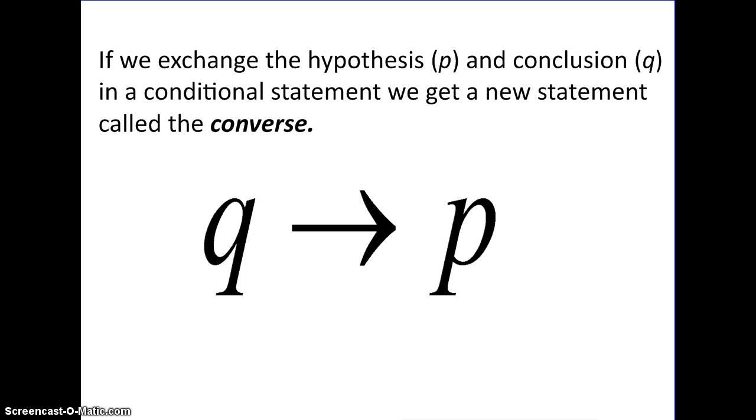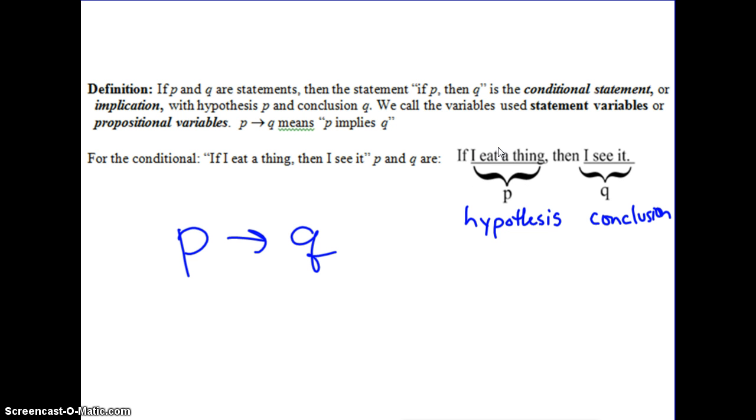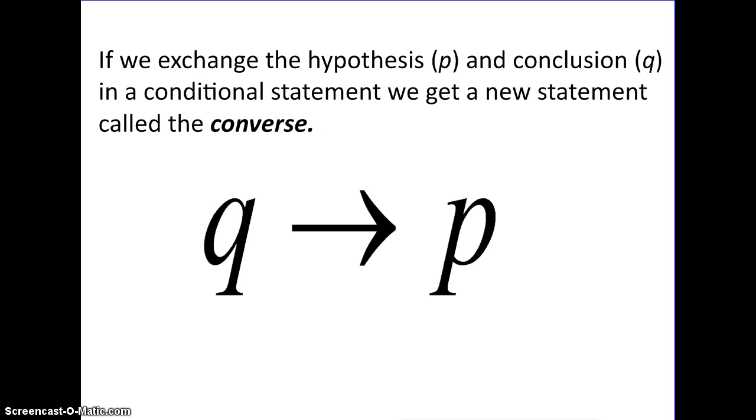Now occasionally we're going to switch things up. For example, if Q, then P. So no longer is it if I eat a thing, then I see it. It's now if I see it, then I eat it. We have switched the hypothesis and the conclusion, and we call this the converse. The way I remember is that P and Q switch places, and when I think of converse, I think of awesome shoes, right? So these guys are rocking an awesome pair of Converse. Okay, little bow for their laces. Converse are used for walking, and they switched places. So, kind of a dorky way to remember, but it helps you all the same.